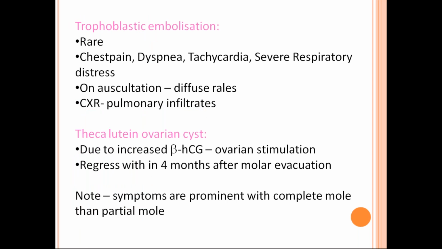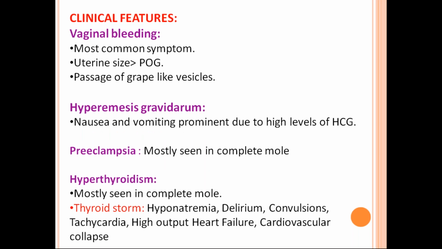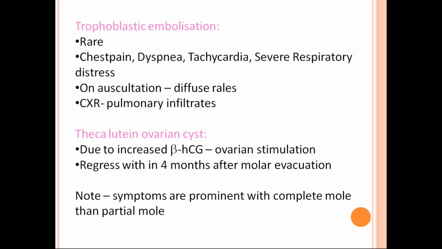Usually the uterine size is more than the period of gestation in about 50% of the cases, and theca lutein ovarian cysts are also present in about 50% of the cases. So these are in the case of a complete mole. Why are theca lutein ovarian cysts present in the case of hydatidiform mole? Because of the increased levels of beta HCG, there is ovarian stimulation. Usually you don't touch the theca lutein cyst, you just evacuate the hydatidiform mole, and automatically the theca lutein cyst will regress, in 2 to 4 months after molar evacuation.